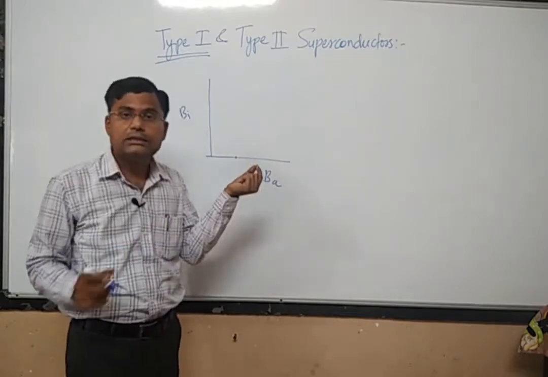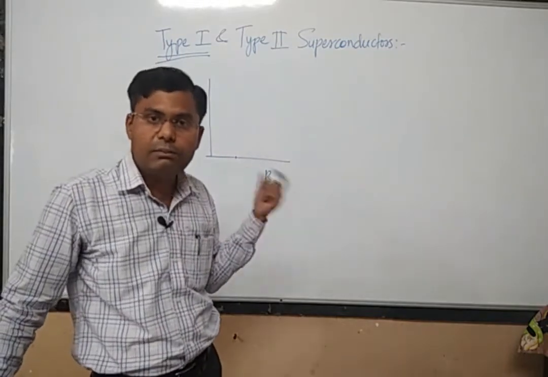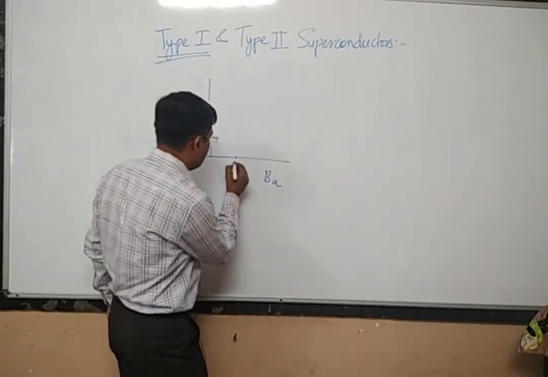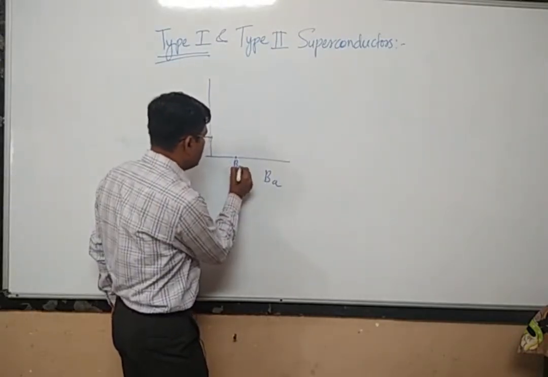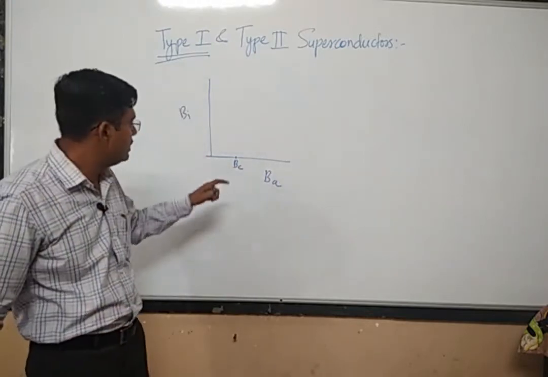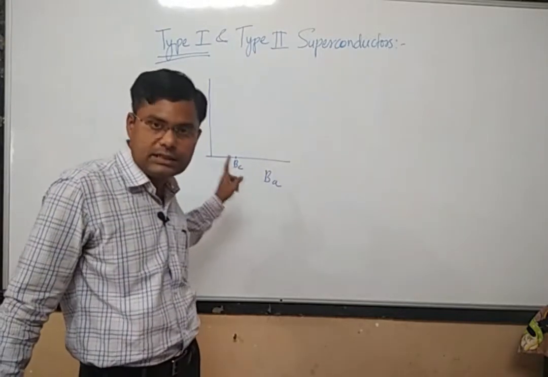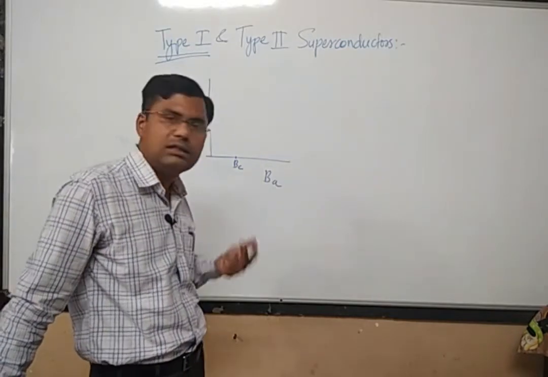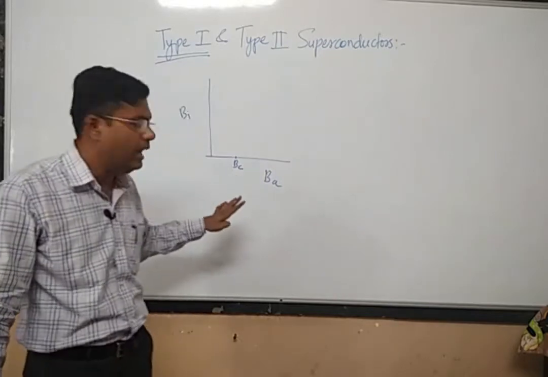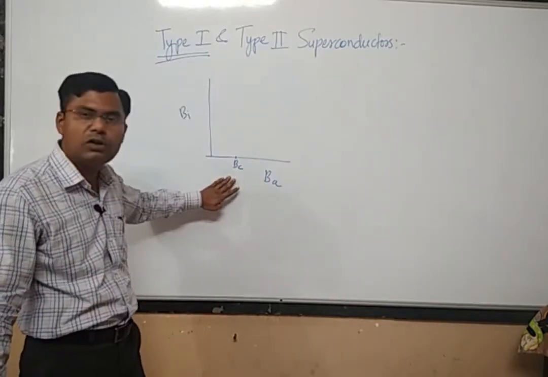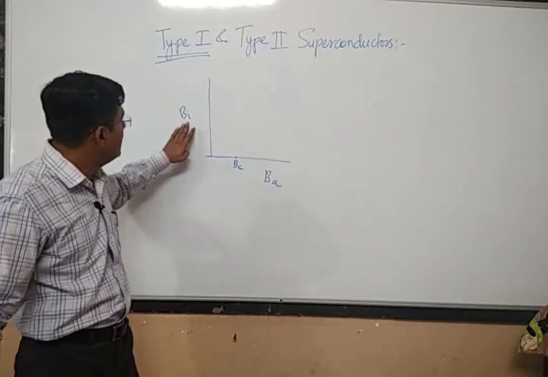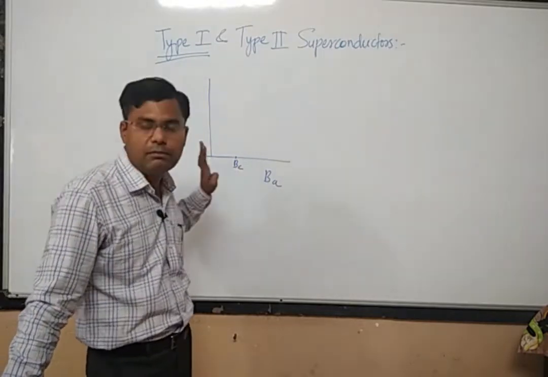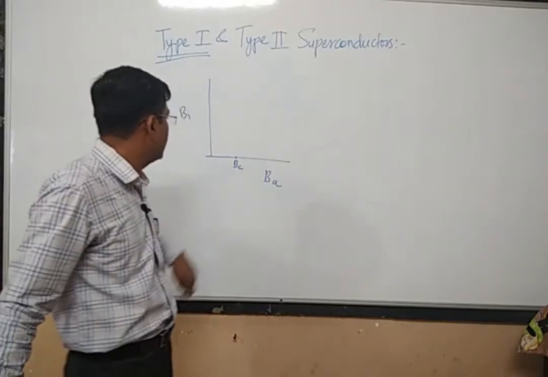If our material is a superconductor, then the value of the applied magnetic field must be less than that of the critical magnetic field. This value is represented by BC. Sometimes I will represent it by HC. In some textbooks the letter H is used, and in some the letter B is used. No matter which we use, for this unit you must remember that BI is the internal magnetic field, this is the applied magnetic field, and this is the critical magnetic field.